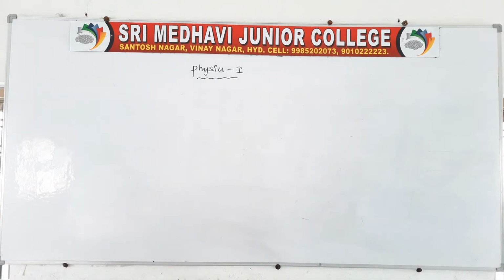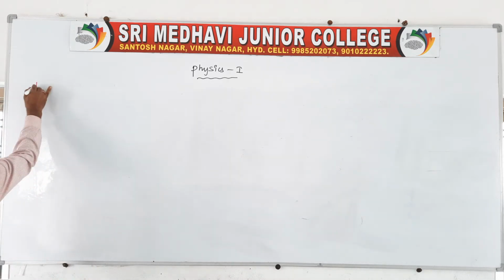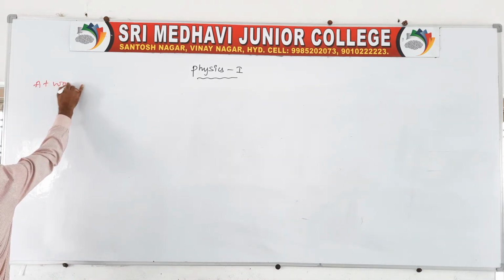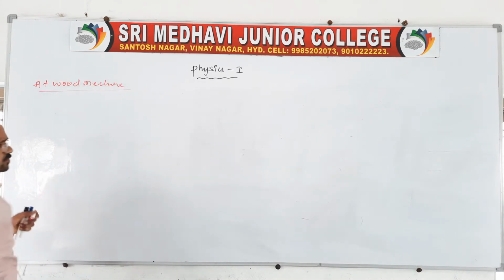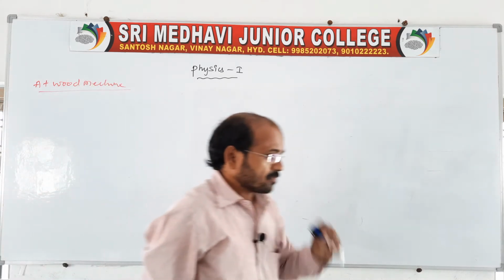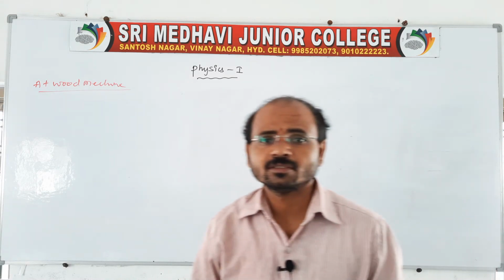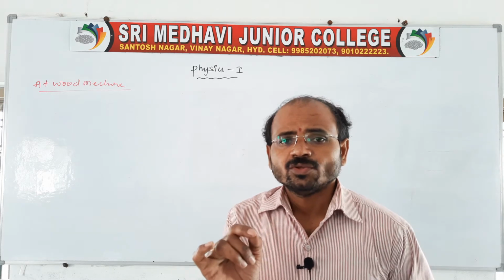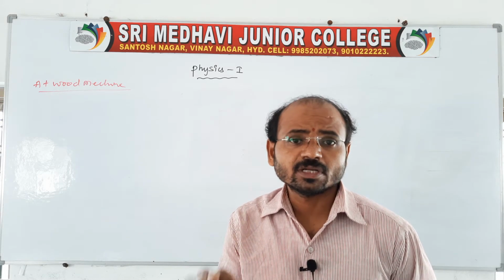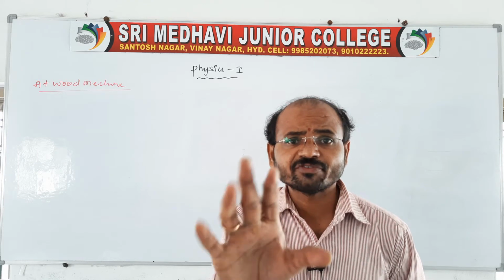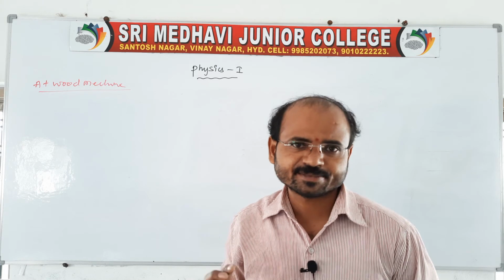So the next constraint I'll tell you is related to the Atwood machine. What is the Atwood machine? I'll tell you one thing. It is a device which is used to measure the acceleration due to gravity, or the acceleration of freely falling bodies at a given place.